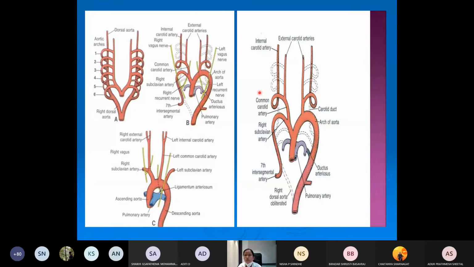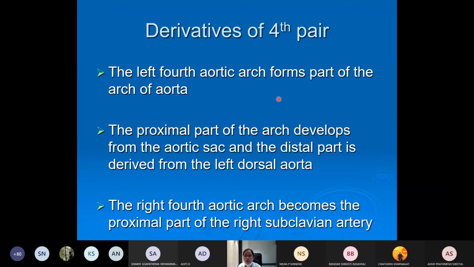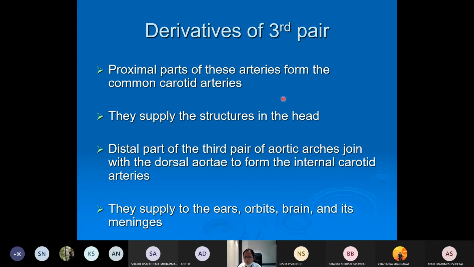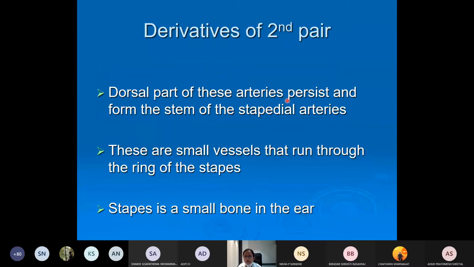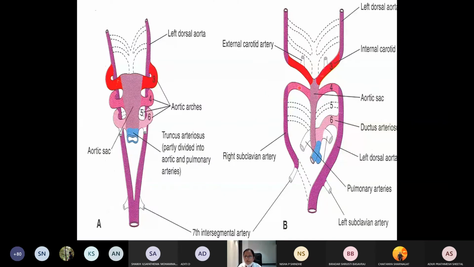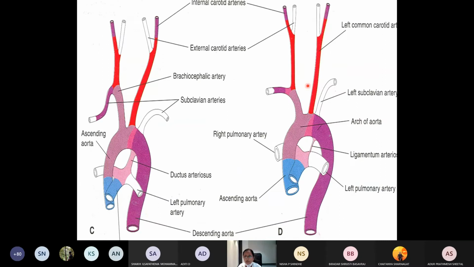We'll see. From the third aortic arch, you mainly have the common carotid artery, the external carotid artery arising totally as a new vessel, and the internal carotid artery. So these are the derivatives of the third aortic arch. You can see here, this is the external, this is the internal, and this will be the common carotid artery.